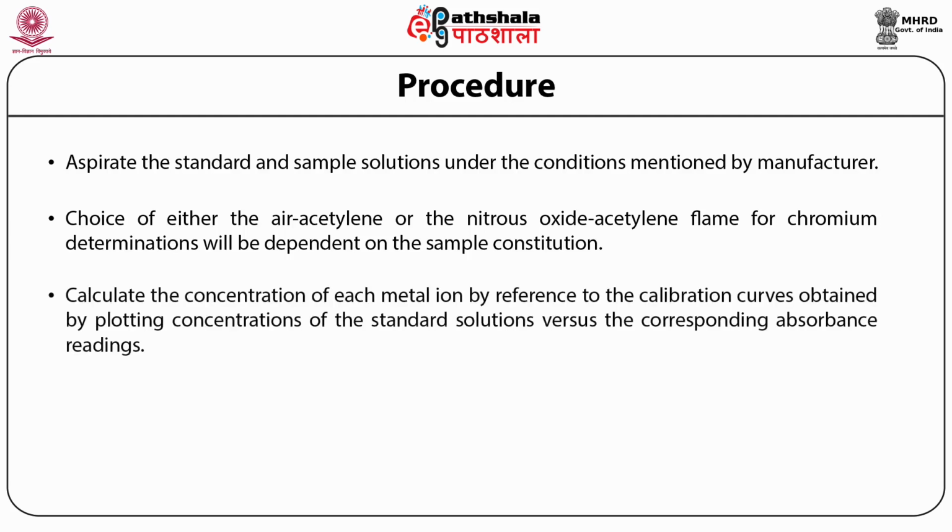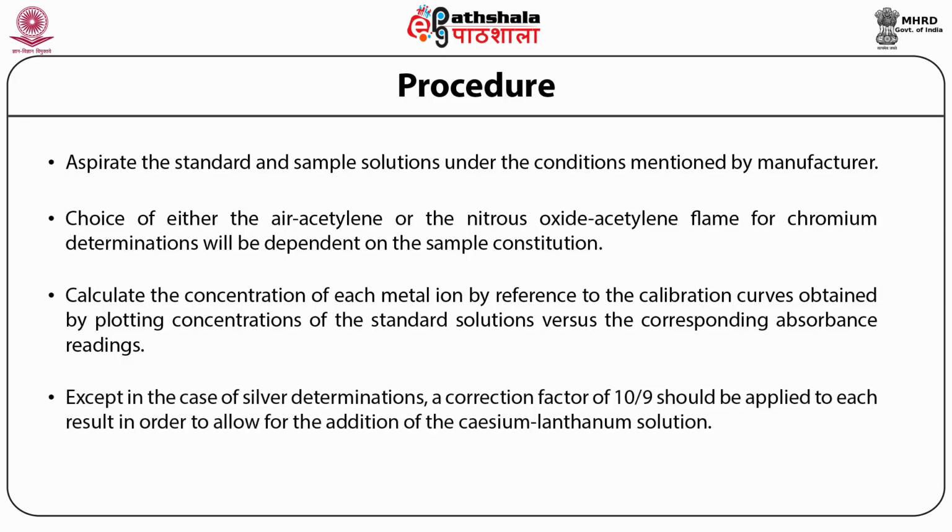Then the concentration of each metal is calculated by reference to the calibration curve. If you remember the last few slides, we prepared different dilutions for each element. So for each element, recording is done, absorption is noted down, and a calibration plot is made. From this calibration plot, the concentration of each metal ion is calculated. Except in the case of silver determination, a correction factor of 10 to 9 should be applied to each result so that it allows for the addition of cesium lanthanum solution.